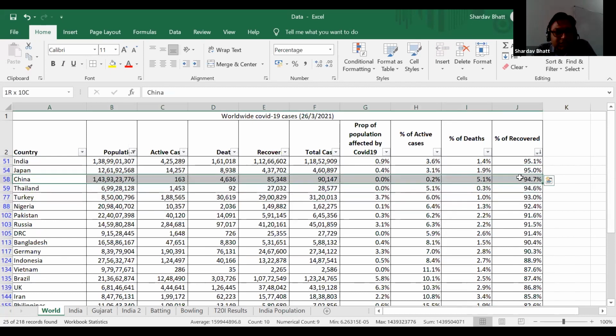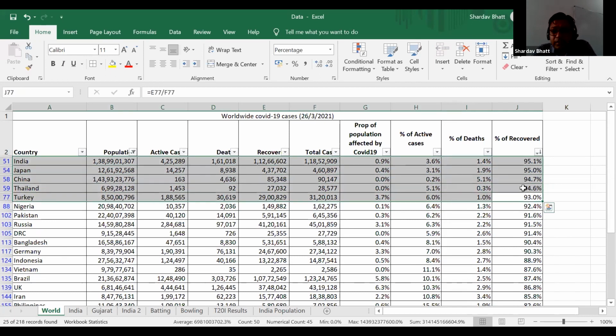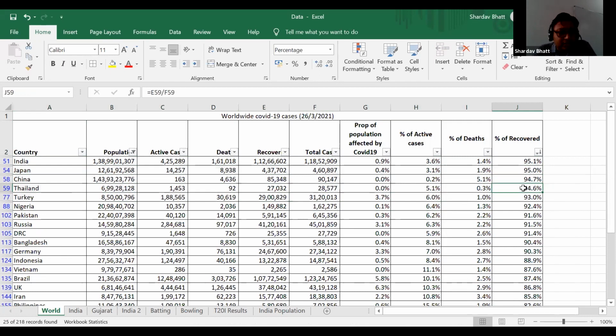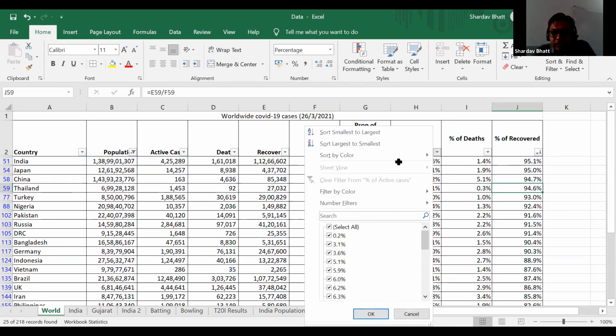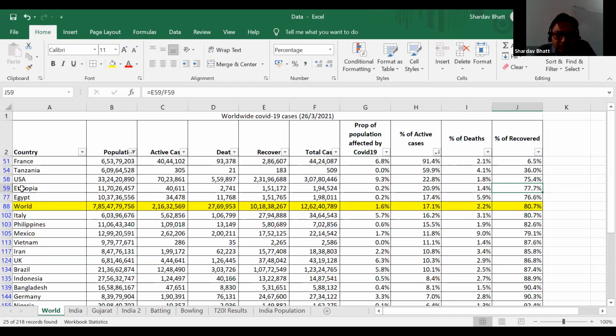Even Japan and China and Thailand, all these are Asian countries. So it seems that Asian countries are doing well, with a very high percentage of people recovered. And if you analyze the same thing according to active cases, you see 91%.